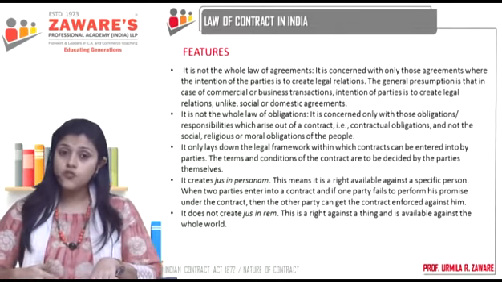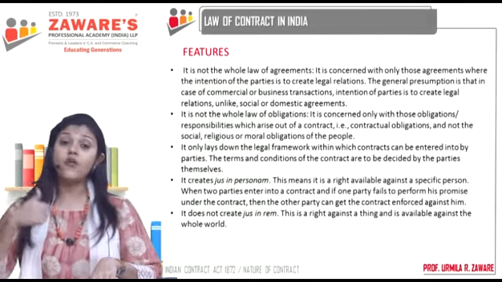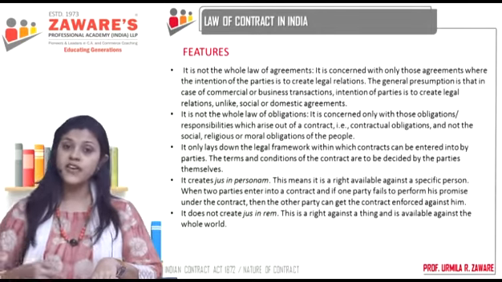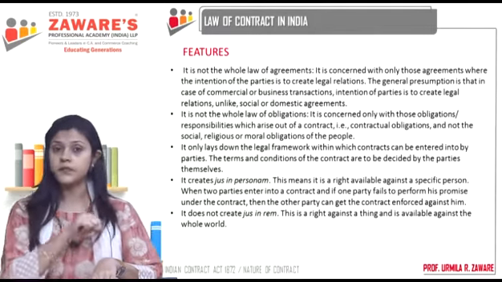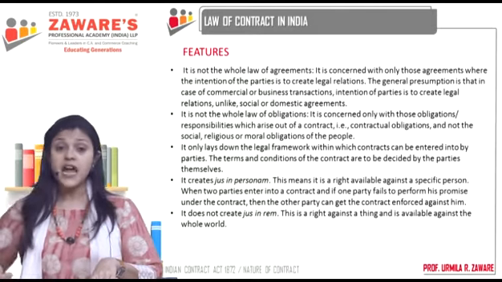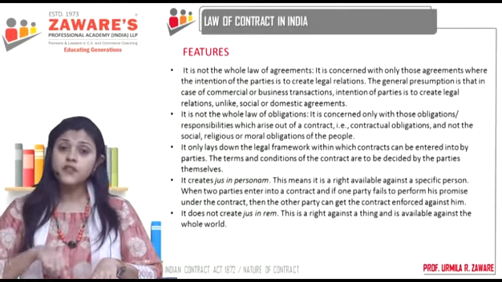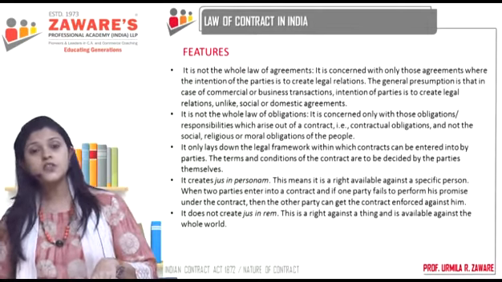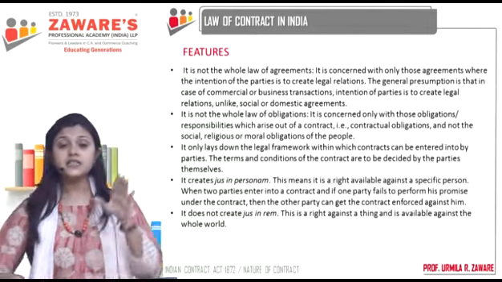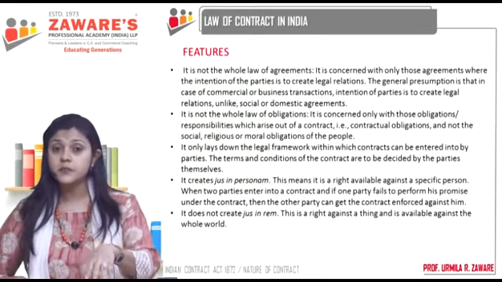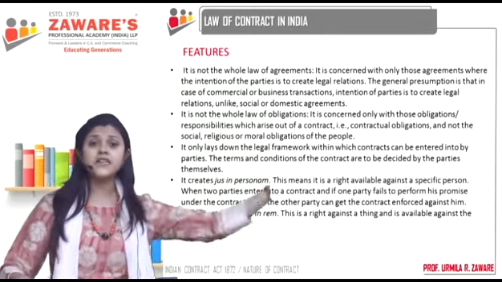So, if something goes wrong, who can you get it enforced against? If the shopkeeper fails to give the pen to you, you can get the contract enforced against the shopkeeper, not against a third person. And if you refuse to pay him, he is going to demand payment from you, not from a third person. So that is what it means. It means the Contract Act is creating a right against the other person, a specific person, not against somebody else.